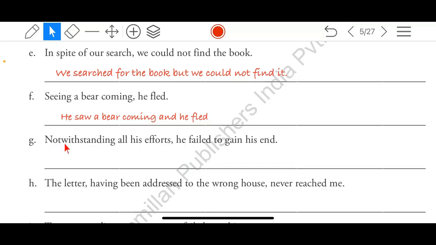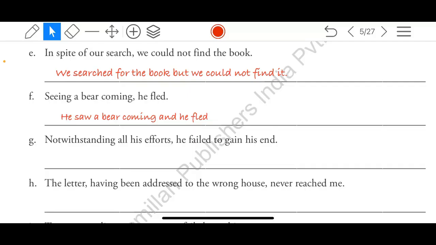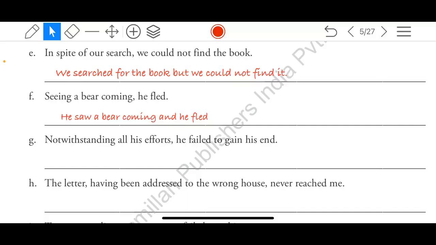Only this clause, notwithstanding all his efforts, I am saying something different. Can you change it? It means he put in all his efforts. What is that in English? He made the efforts. Although will not come here. See, although is a subordinating conjunction, it will not come in a compound sentence.